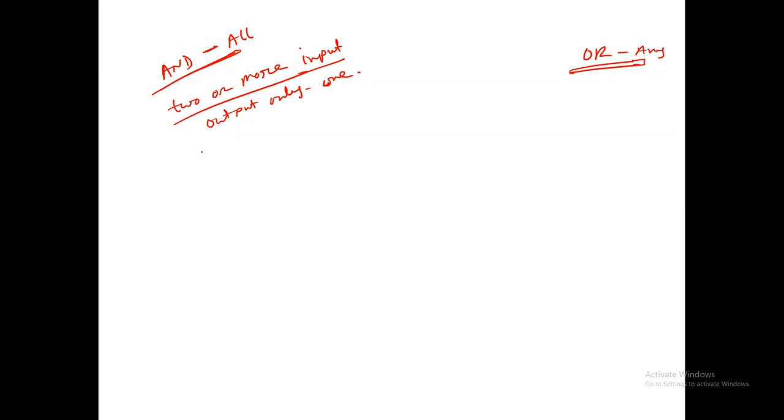Okay, so this is another example. AND is like a series circuit. You know series circuit. Suppose this is one switch, another switch, another switch, one battery, and one lamp. This is 5 volt.